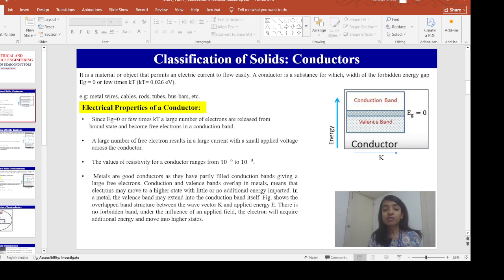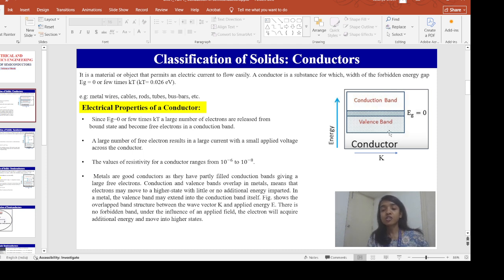What is the value of resistivity for a conductor? Obviously, it will be very low since the conductivity is high. It is 10 to the power minus 6 to 10 to the power minus 8 ohm meter. Metals are good conductors since they have partly filled conduction bands giving a large number of free electrons. The conduction and valence bands overlap in metals, which means that the electrons may move to a higher state with little or no additional energy imparted.